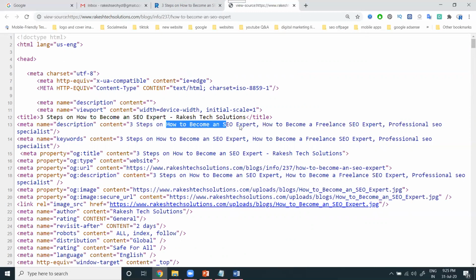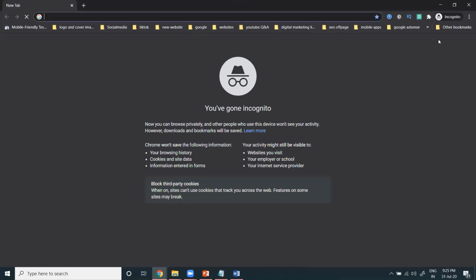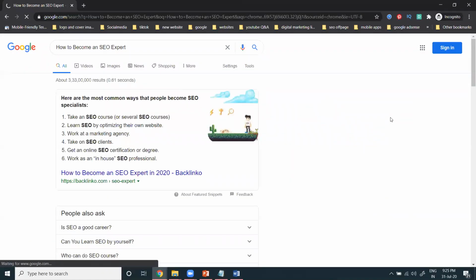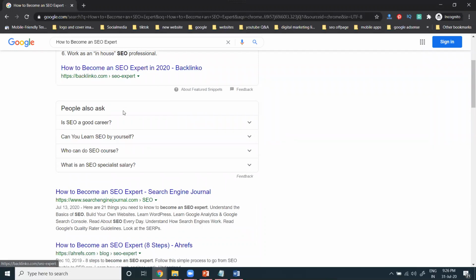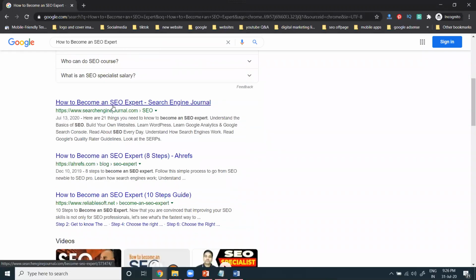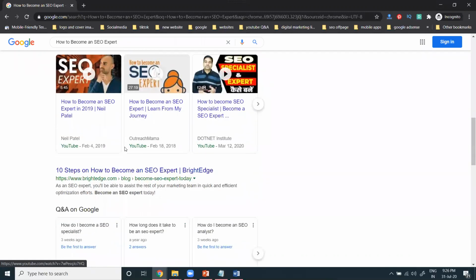Suppose I'm searching this keyword in an incognito window. See how people search: how to become an SEO expert in 2020, how to become an SEO expert. Okay, these keywords are complete.